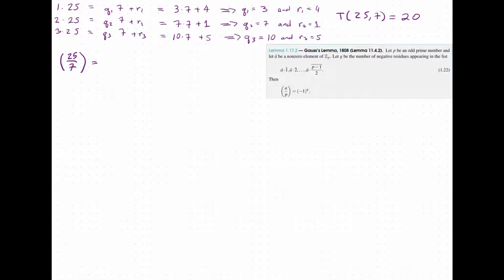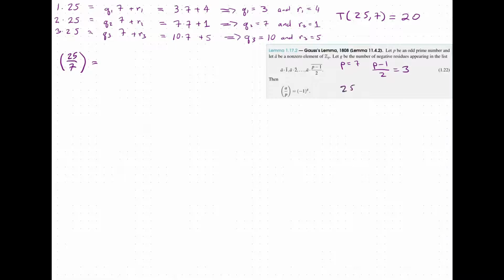And so let's do an example, as this will give us an intuition for what is happening. But first, let's go ahead and verify that according to Eisenstein's lemma, we have that the Legendre symbol of 25 on 7 is going to be -1 to the Eisenstein value of 25 at 7. So -1 to the 20, so we get back +1, so this should be 1. We can also see it from Gauss's lemma, because in our case we have p is 7, and so (p-1)/2, which is (7-1)/2, is going to be 3.